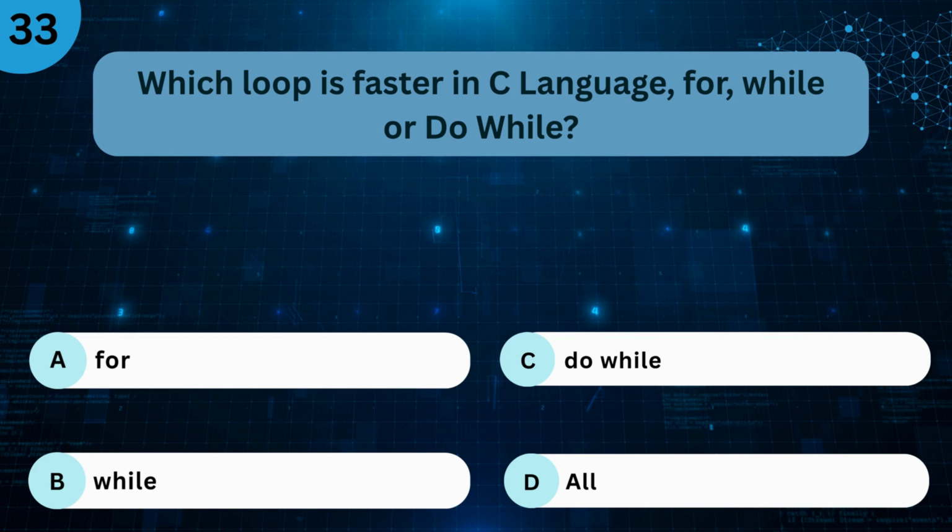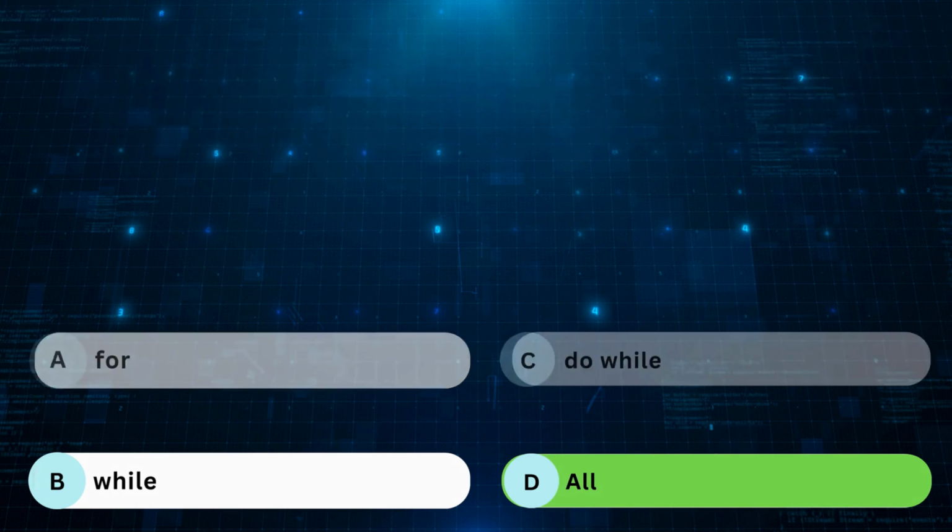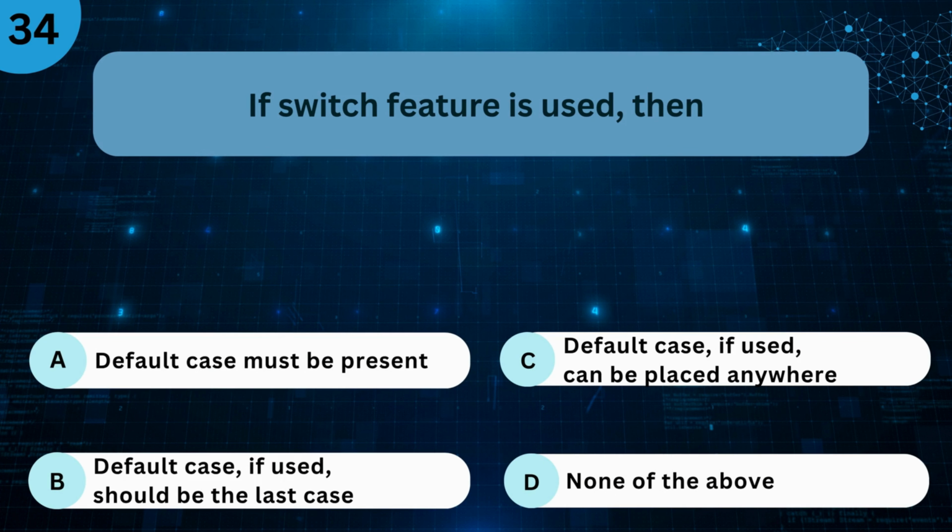A. For. B. While. C. Do while. D. All. The right answer is D. All. If switch feature is used, then